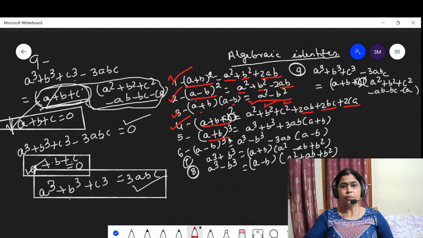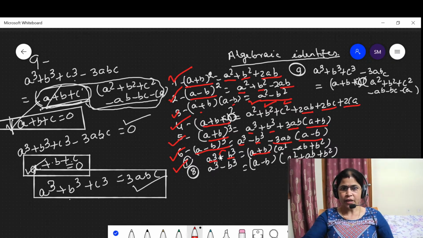Then (a + b)³ is equal to a³ + b³ + 3ab(a + b). Then next, (a − b)³ is equal to a³ − b³ − 3ab(a − b). Then next, the seventh identity is a³ + b³ = (a + b)